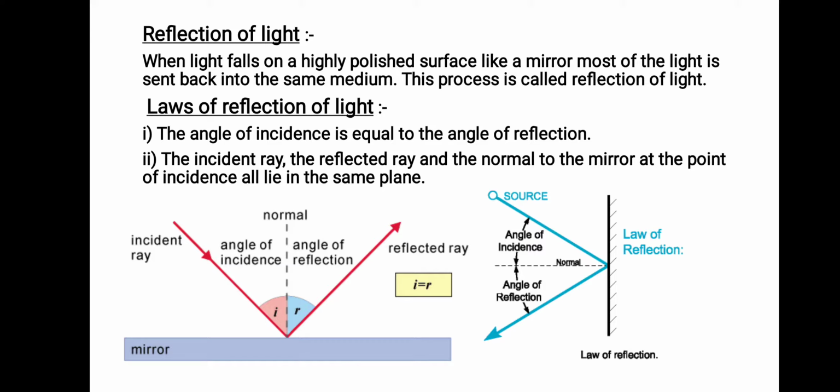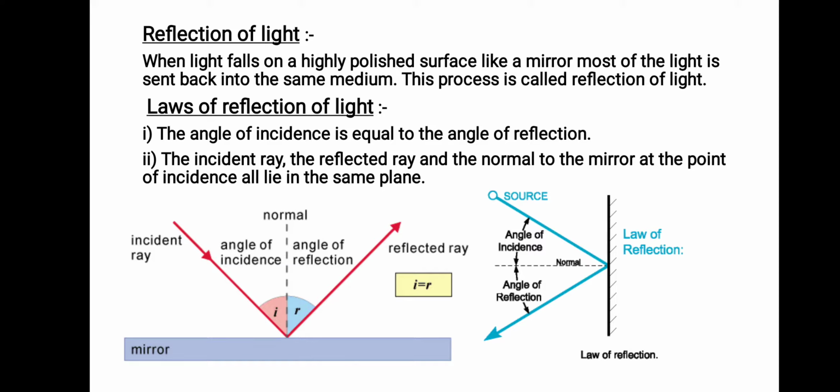Now let me tell you what the point of incidence is. The incident ray falls on the object, right? So that particular point is the point of incidence. At that point of incidence you can draw a perpendicular line. This perpendicular line we call the normal.